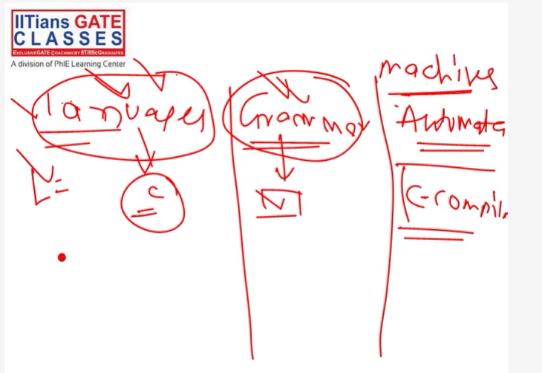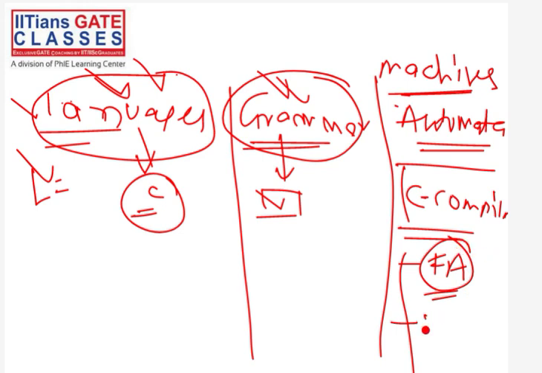Now of course, there are many different kinds of machines possible. We will see a very simple model of automata that is known as finite automata. We will study what a finite automata is. This is a type of machine, a type of automata. This is a very restricted kind of machine, a very restricted type of automata.